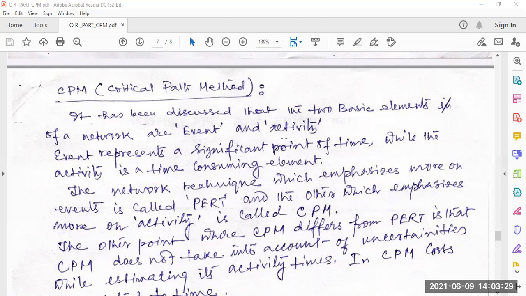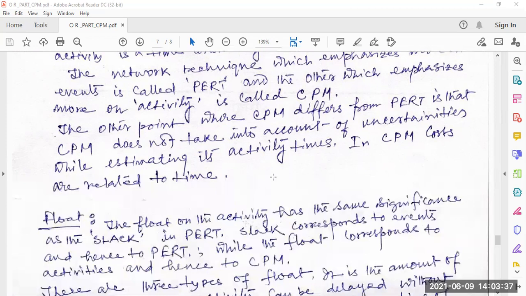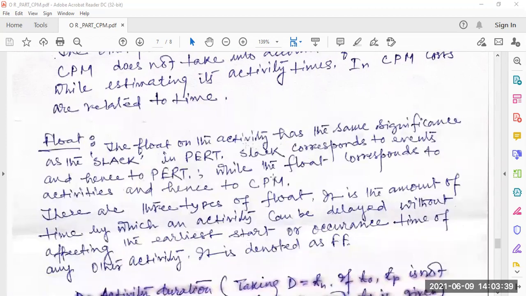Next day we are going to start this critical path method, which is required to solve all those problems. It is very important for any kind of project completion. If you know all those things, then you can manage any kind of project within the stipulated time.